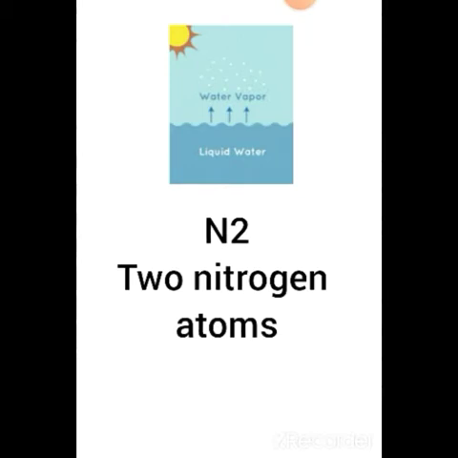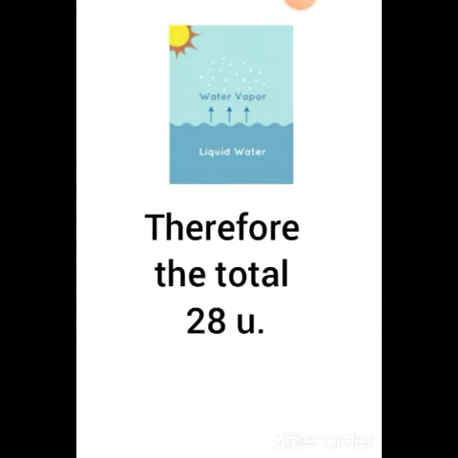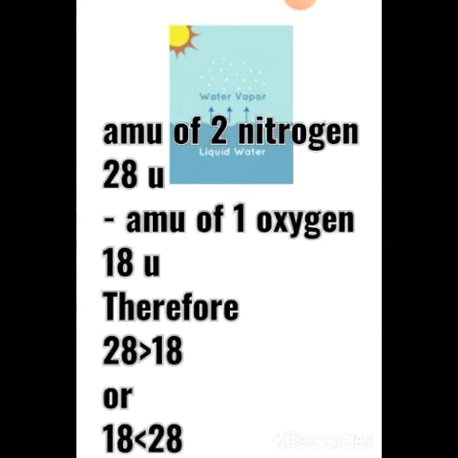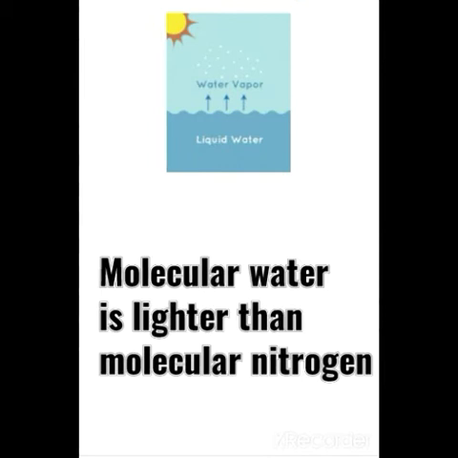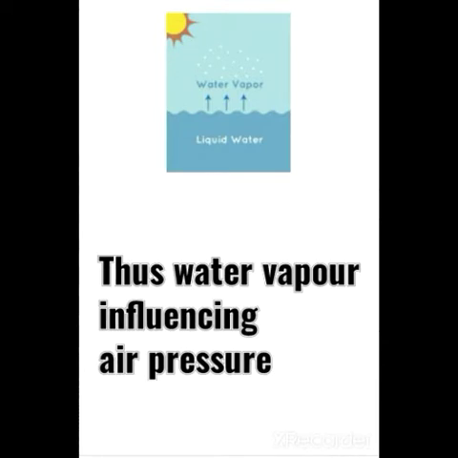The atomic mass of each nitrogen atom is approximately 14 units. Therefore, the total is 28 units. Molecular water is lighter than molecular nitrogen. Increased humidity will always lower air pressure. Thus, water vapor influences air pressure.